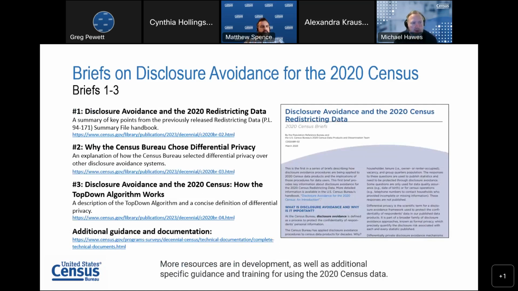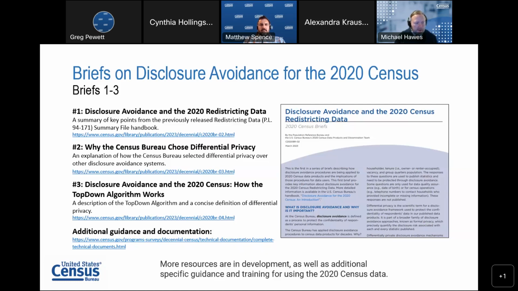We have three great disclosure avoidance briefs that we've put together in partnership with the Population Reference Bureau. We've got disclosure avoidance in the 2010 redistricting data, why the Census Bureau chose differential privacy, which gives a nice explanation for why the changes and what the changes mean. And then a deeper dive into how the top-down algorithm works and what some implications for data users are. Those were just released a couple weeks ago. They're great briefs. We're really excited about having gotten those out.